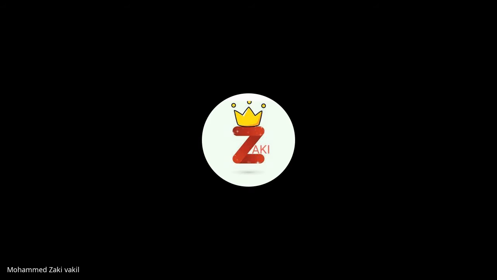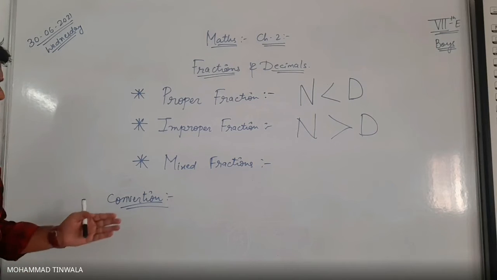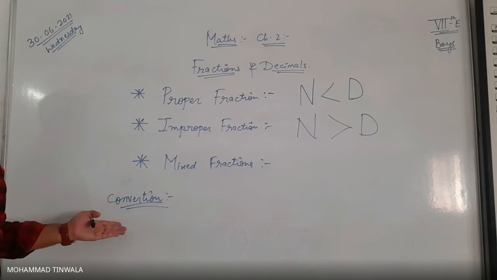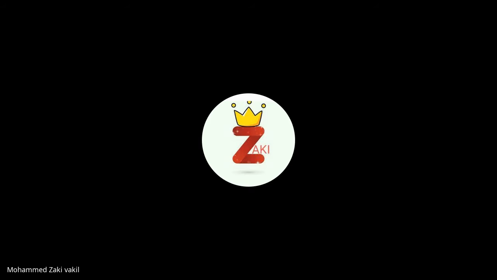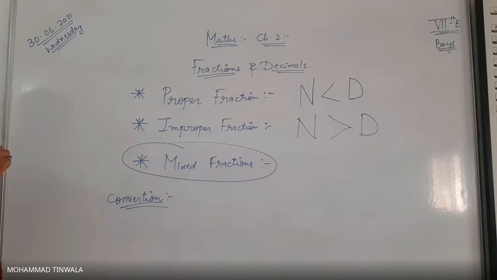So what I am saying is, now we have to learn about conversion. Conversion of only one thing: mixed fraction. Understood?